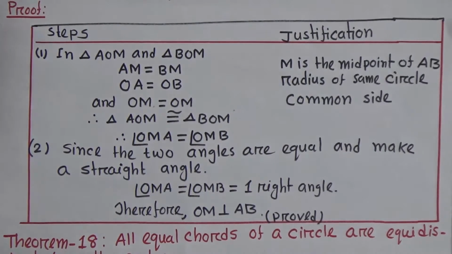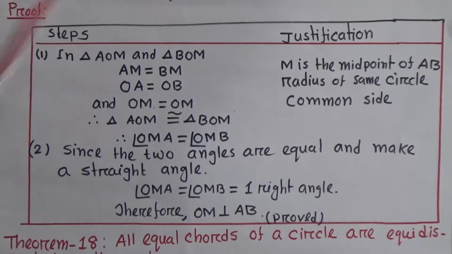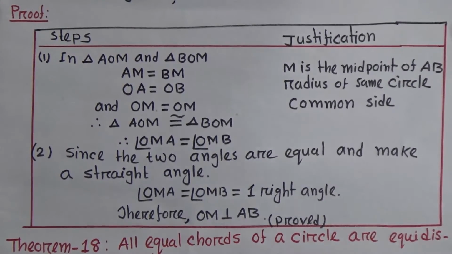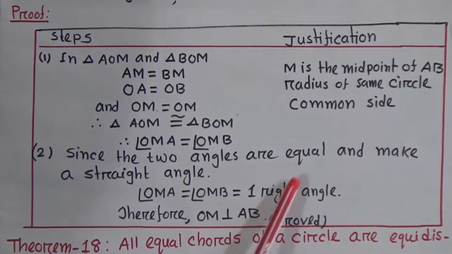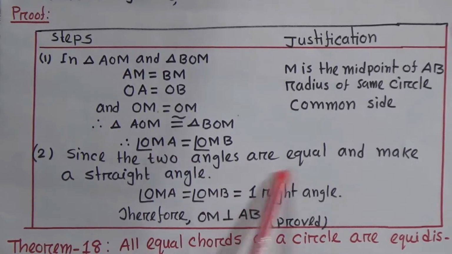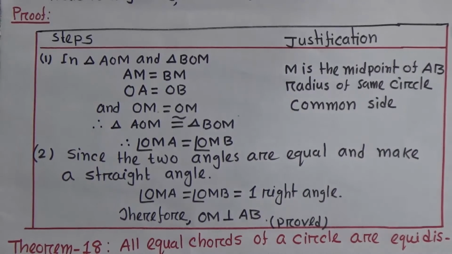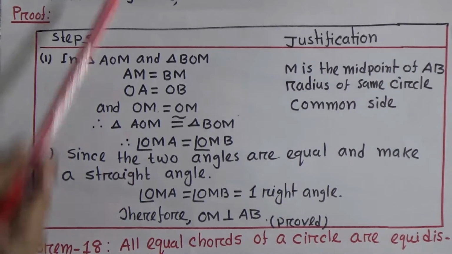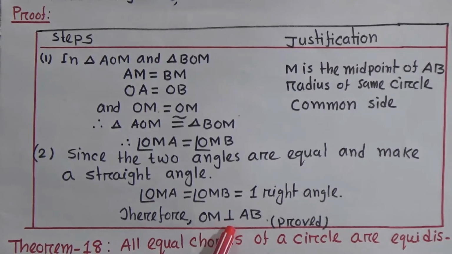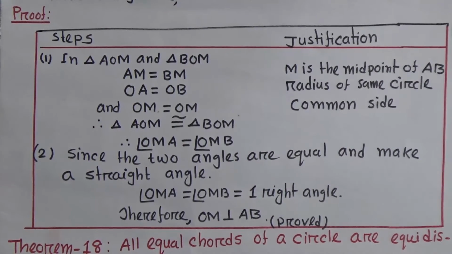Hence, we can say angle OMA equals angle OMB. Since the two angles OMA and OMB are equal and make a straight angle, therefore we can say angle OMA equals angle OMB equals one right angle. As they are one right angle, therefore we can say OM is perpendicular to AB. Okay, so this is proved.